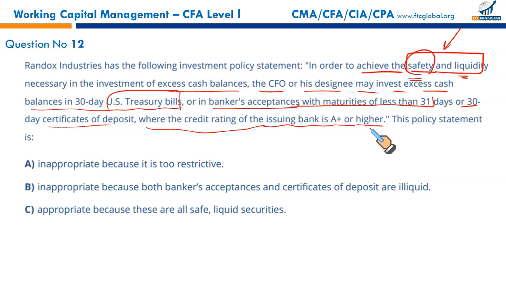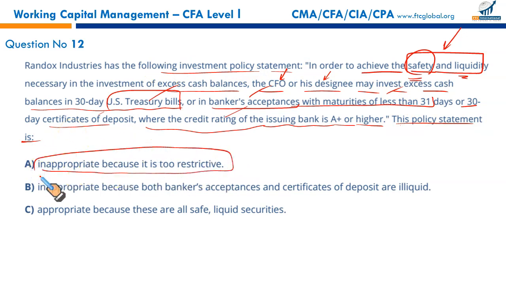Apparently you are very specific that the CFO and the person under him, treasurer or any of his associates, should invest the surplus cash only in these investment securities. So what do you say about this investment policy statement? Is it appropriate? It is inappropriate because it is too restrictive. You should give some flexibility to the CFO, the treasurer, who should make the right decision.